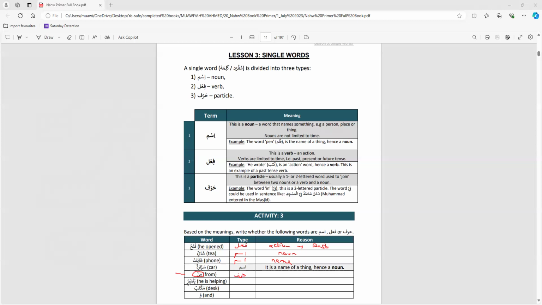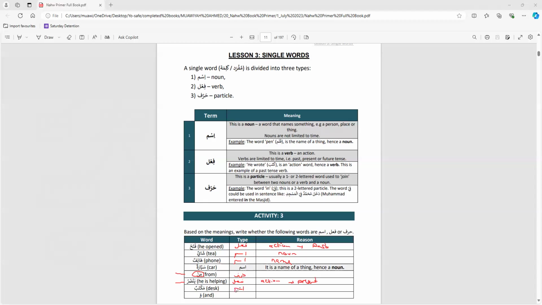Okay. Number 6, yansuru. He is helping. Yep, fi'al, because it's an action and it's in the present. Yeah, very good. Action and present verb, present tense. Okay, then maktab, desk. An ism.